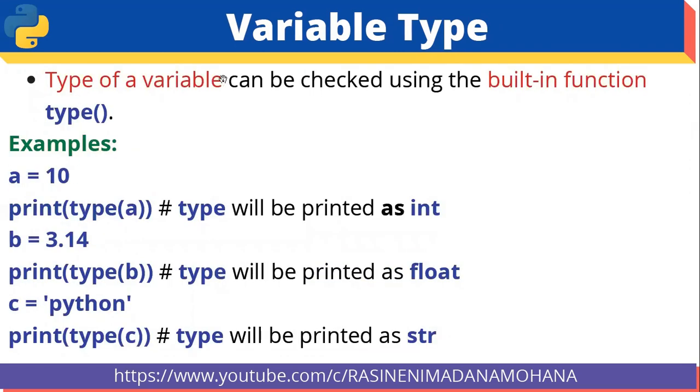The type of a variable can be checked using the built-in function type. For example, here a equal to 10, then print of type of a, it will print integer type. Then print of type of b, here b equal to 3.14, it prints the type of b as float. Then c equal to 'Python', print of type of c, it prints the type as string, by using the inbuilt function type.